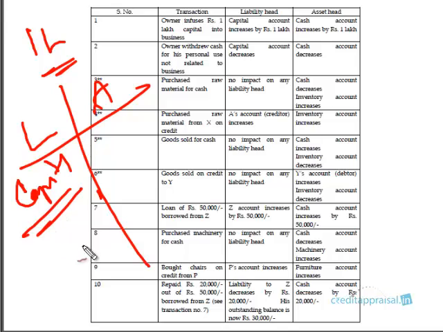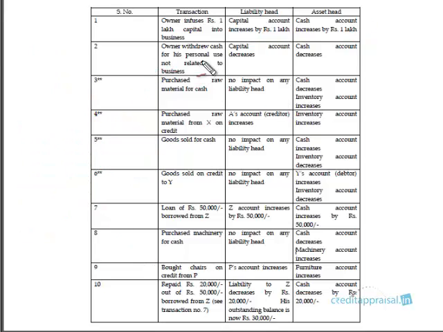So capital is one account that is affected. The other account is cash. This we already discussed, right? So capital account under liability head increases by 1 lakh, and under asset head, cash account increases by 1 lakh. Let us take the second example where the owner has withdrawn cash for his personal use.